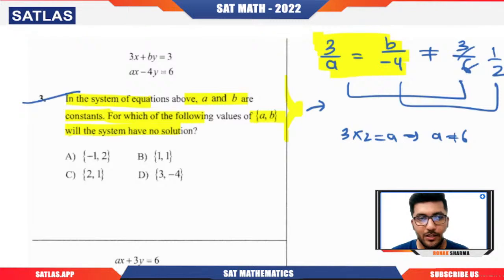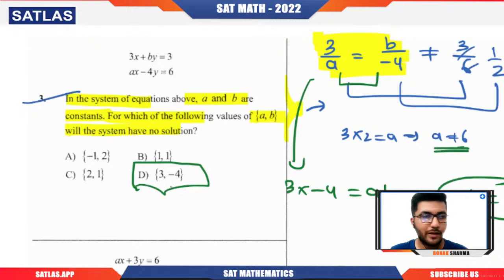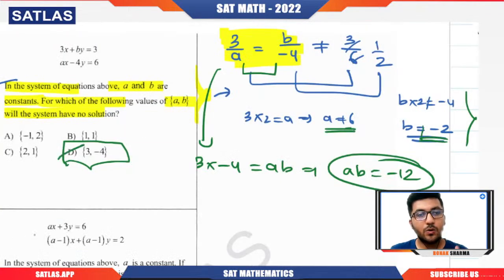So I'm telling you the second way. Because I have taken the other pair, now I'm going to take the first two. So this will give me 3 into minus 4 should be equal to ab. So ab should be equal to minus 12. Now a should not be equal to 6 and b should not be equal to minus 2. So you can see that if a times b becomes minus 12, the system has no solution. And the only pair that gives me this is 3 into minus 4, that is minus 12. So in this question, you are not getting the value of a and b. But try to understand the condition that matters here: the product of ab should not be minus 12, right?